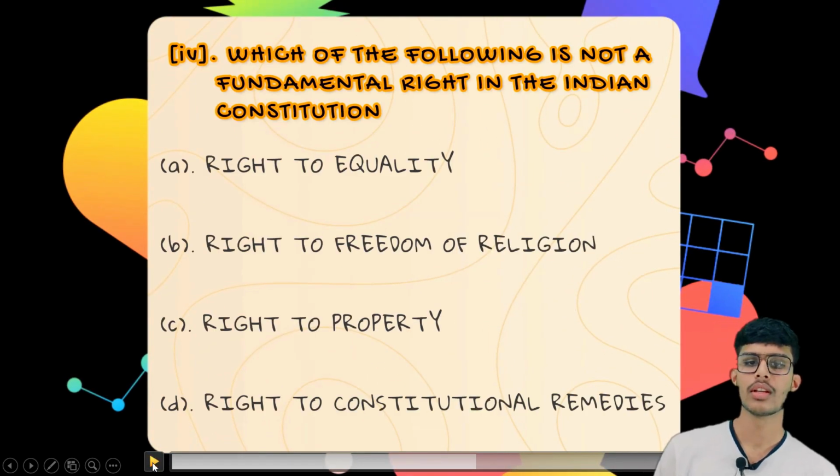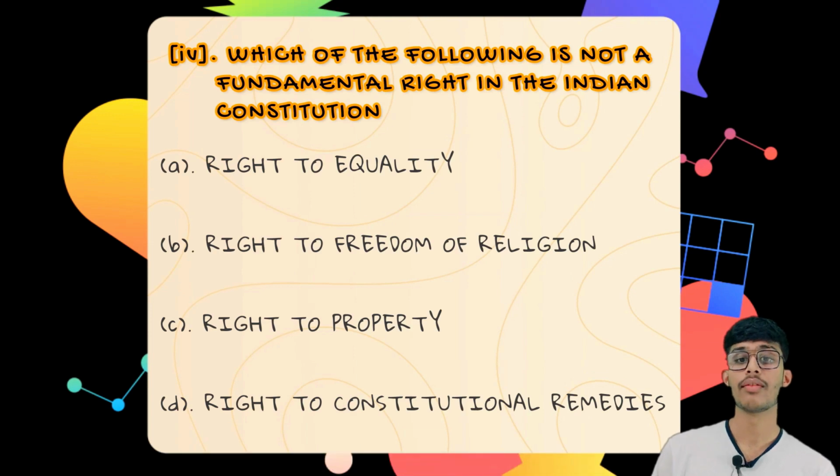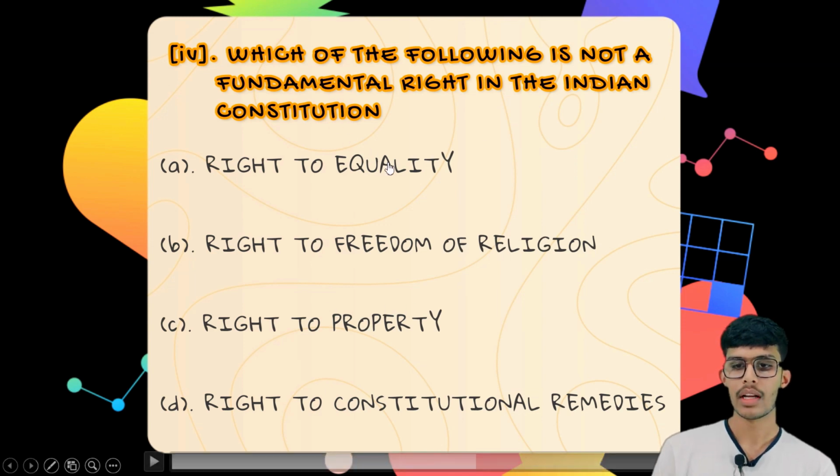The fourth question is, which of the following is not a fundamental right in the Indian Constitution? The first option is right to equality, the second option is right to freedom of religion, the third option is right to property, and the fourth option is right to constitutional remedies. As you all know, there is the right to equality in the fundamental rights. The second one is the right to freedom of religion, which is also there in the fundamental rights given by the Indian Constitution. The fourth one is right to constitutional remedies, which is also there. So the correct option is right to property, the third one.